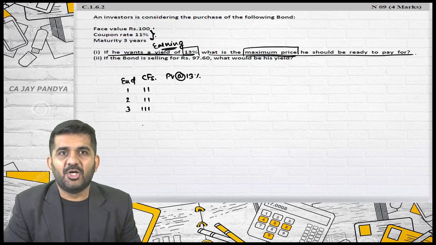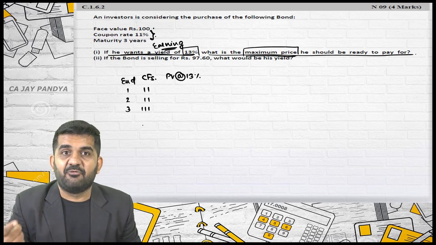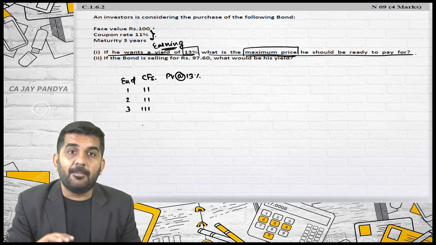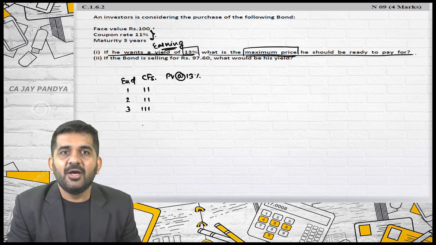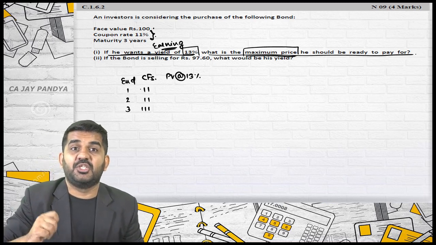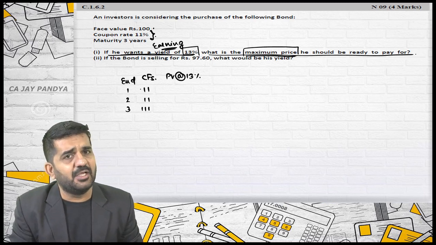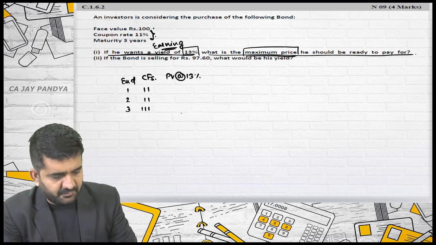Because you are paying 100 rupees, they are giving you 11 rupees interest every year, and at the end of maturity you get 100 rupees back. So neither is there a redemption premium nor an issue discount, and you are getting a flat rate of interest of 11%. So your answer will be 100.